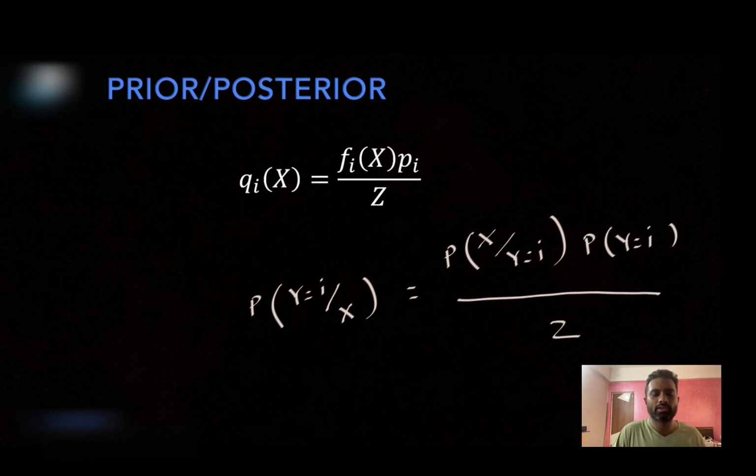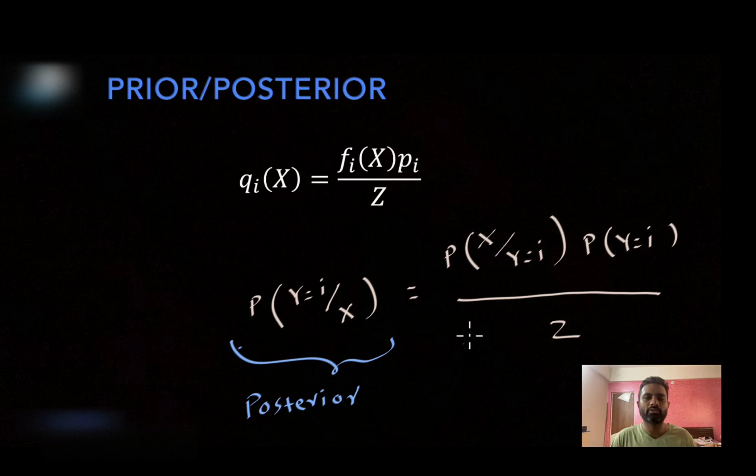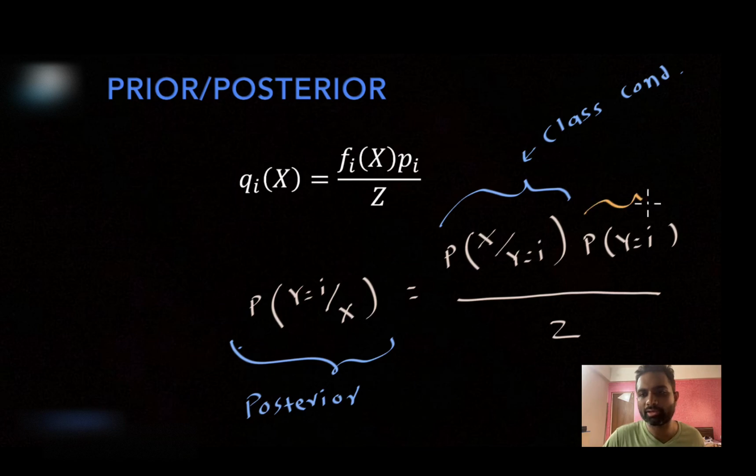Now please know this is Bayes theorem, and in the LHS this quantity we refer to as the posterior probability. In the RHS the numerator, this conditional probability, we refer to as the class conditional probability, and this particular quantity we refer to as the prior probability. So ultimately we are interested in the probability of a certain class label occurring. Now if we did not have any evidence, so we did not see a feature vector at all, then what is the probability of certain classes occurring? So we call it the prior probability, that does not involve the conditional probability at all. So this prior probability is the probability of the class label having a value i. So that's why it is a prior.